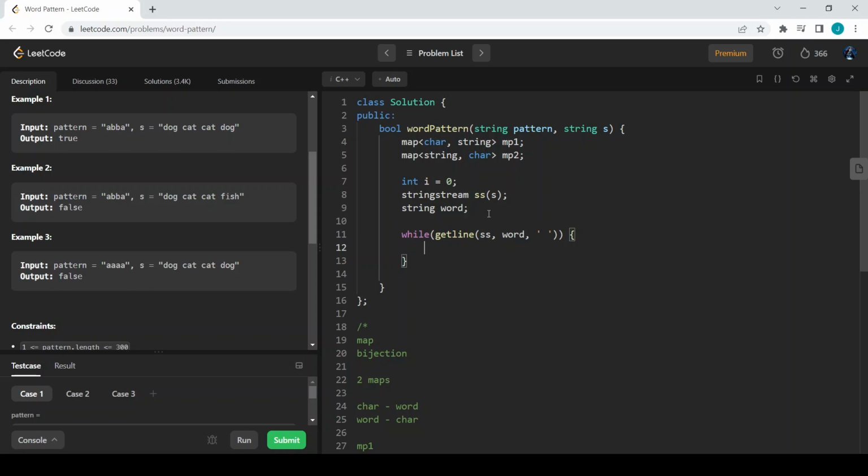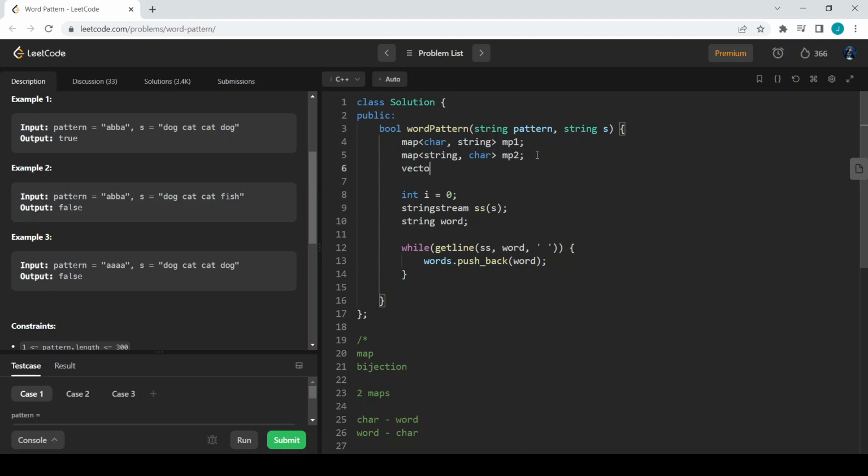So now this while loop will get each word, and we can store those words in a vector. So we can say words dot push_back of this word.